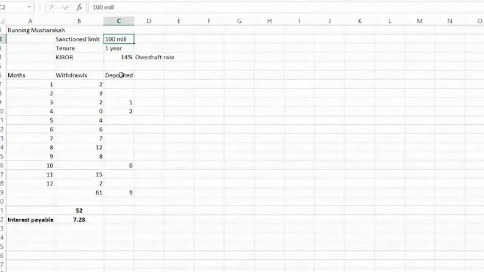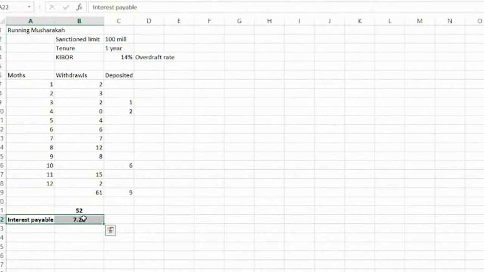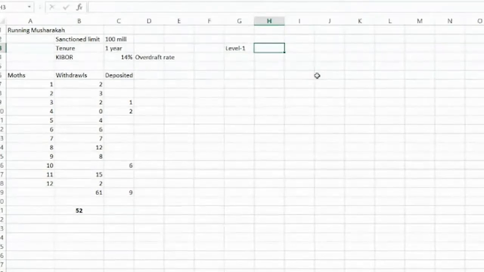This is a withdrawal, this is deposits, final is 52 million. And because there is no interest, level 1.